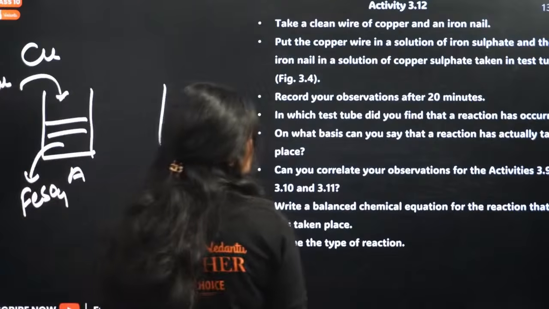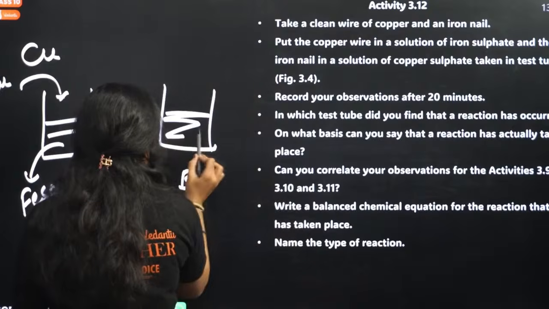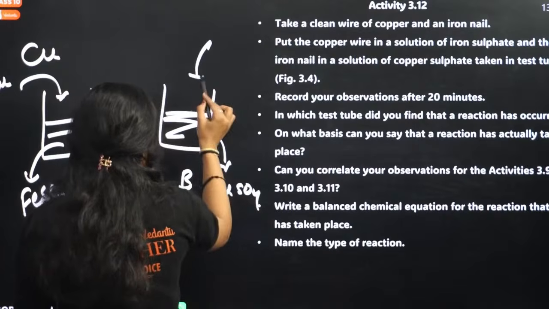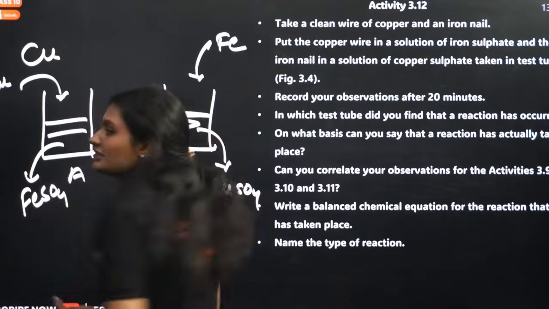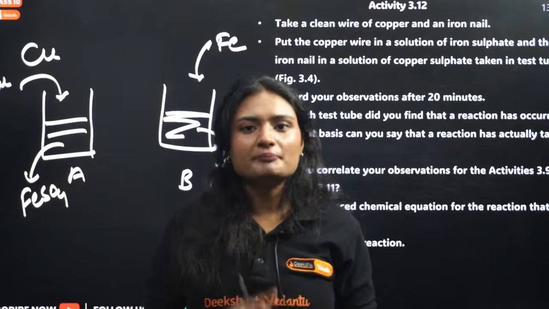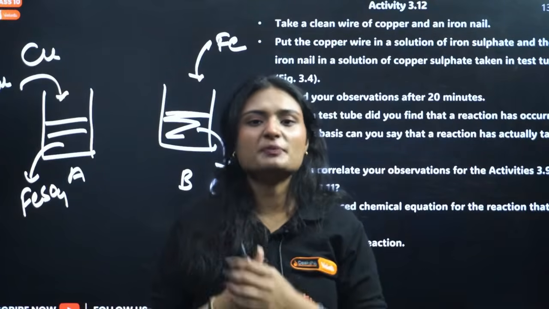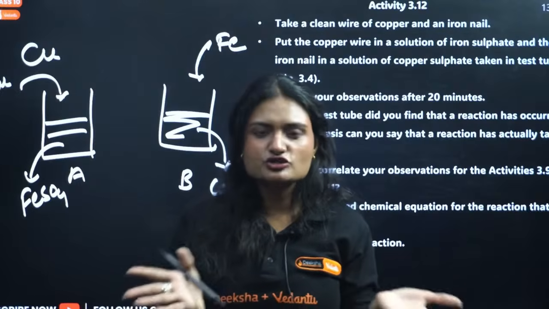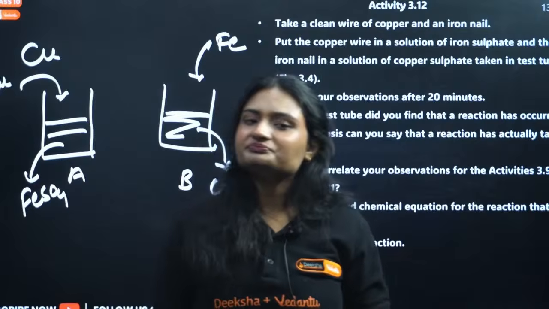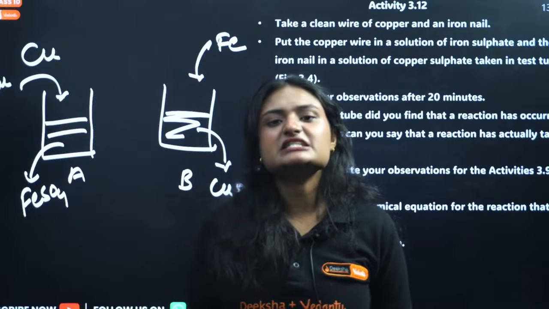In the second test tube, you have copper sulfate solution and you are adding iron to it. Now my dear students, what do we know, which is more reactive? In between copper and iron, iron is more reactive. This iron can displace copper from its compound. Displacement reaction, right? A more reactive element displaces a less reactive element from its compound. So the reaction that we will be seeing here is a displacement reaction.